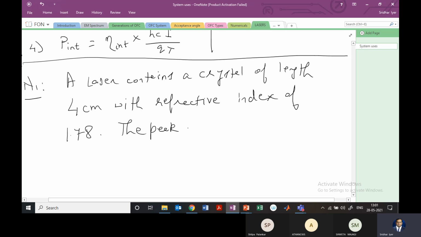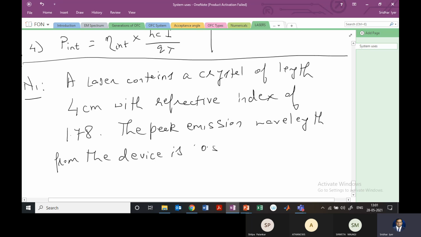The peak emission wavelength from the device is 0.55 micrometer.